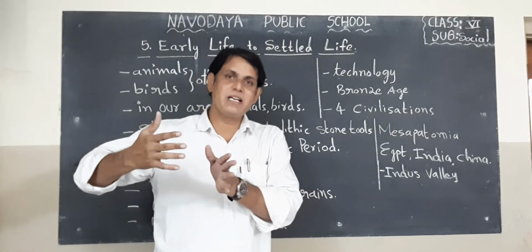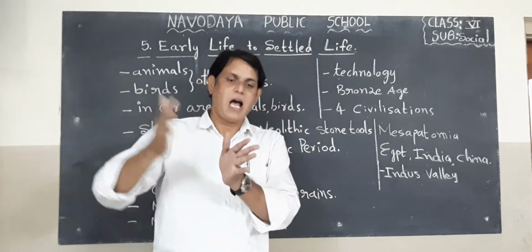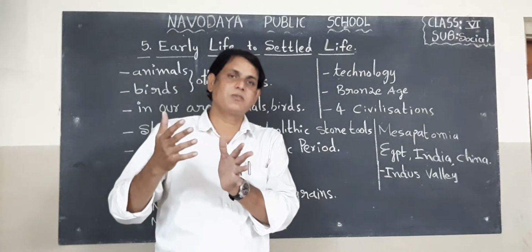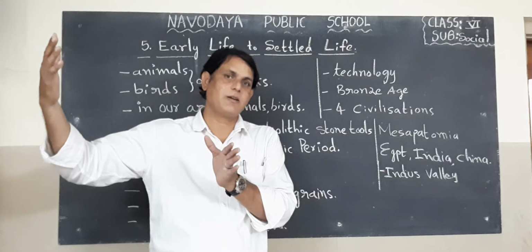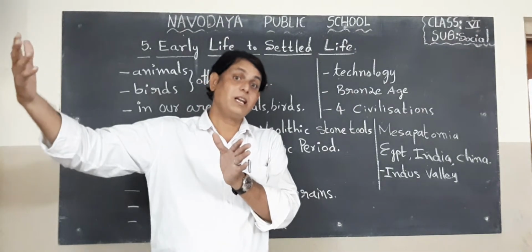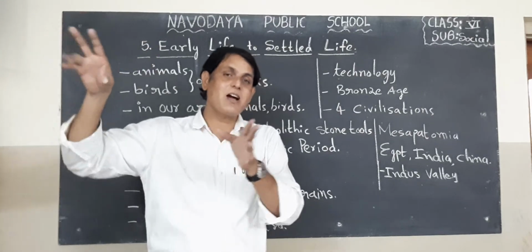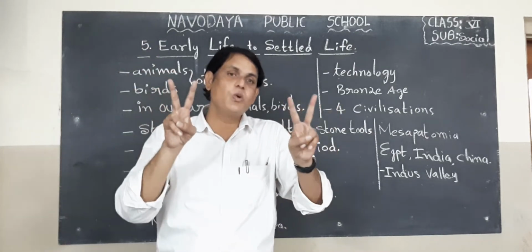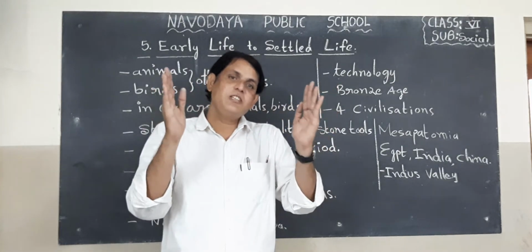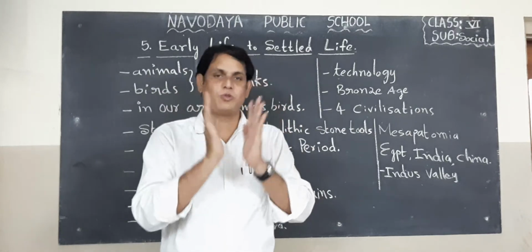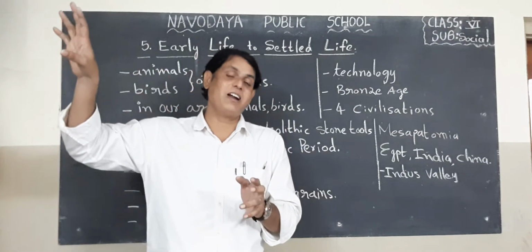Iraq is located west of our country. To the west of our country, we can find some countries, for example Pakistan, Afghanistan, Kazakhstan, and also Iran. Iran means Persia. After that, Iraq. In Iraq, two rivers are flowing, the Euphrates River and the Tigris River. Between these two rivers, the land is called Mesopotamia. Now we can find this Mesopotamia in Iraq.